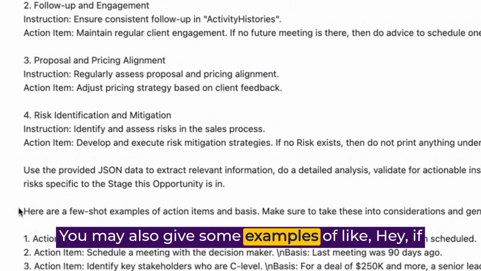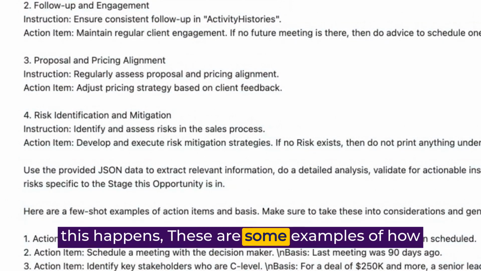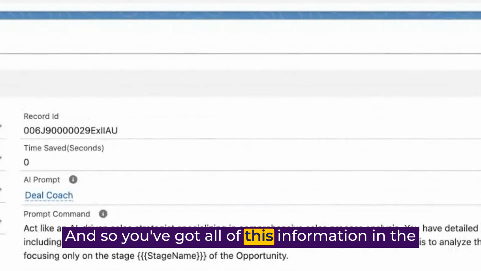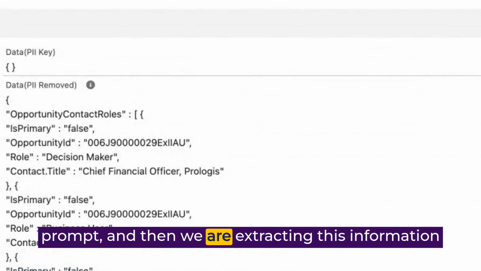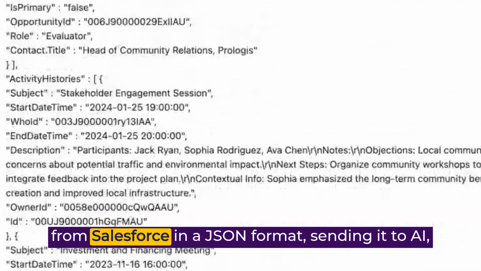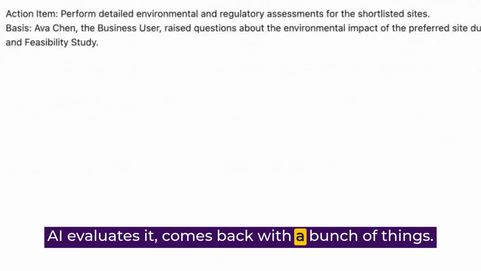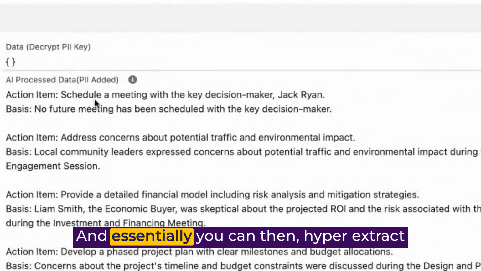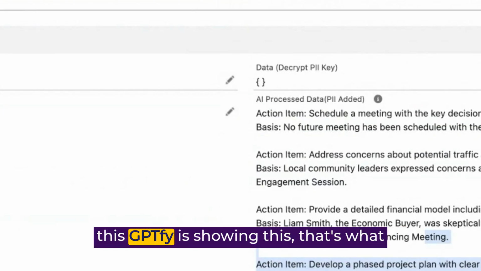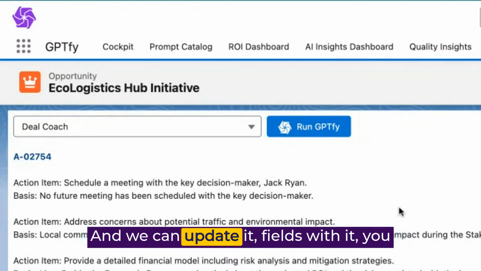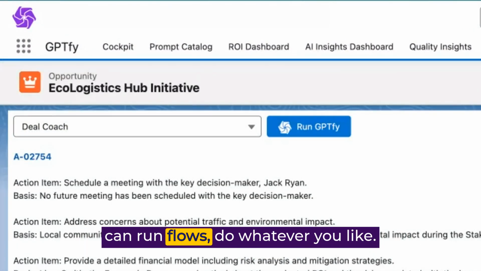You may also give some examples of like, hey, if this happens, these are some examples of how you want the feedback to be given to the end user. And so you've got all of this information in the prompt. And then we are extracting this information from Salesforce in a JSON format, sending it to AI. AI evaluates it, comes back with a bunch of things. And essentially, you can then extract this. GPTfy is showing this. That's what we were looking at on this view here. And we can update fields with it. You can run flows, do whatever you like.